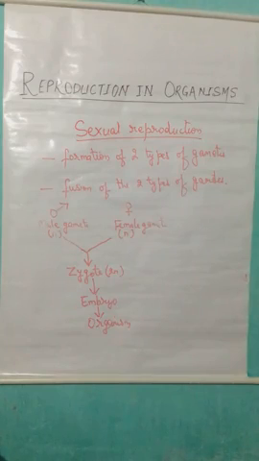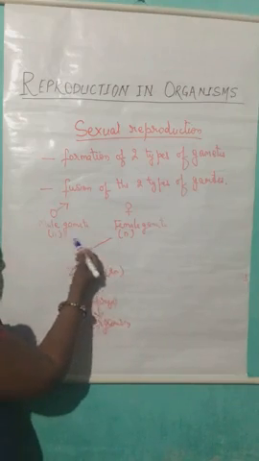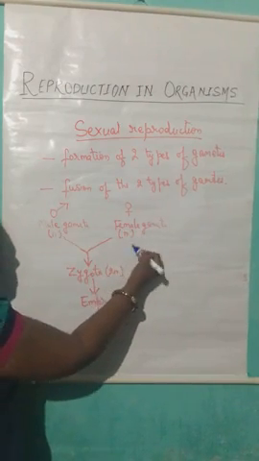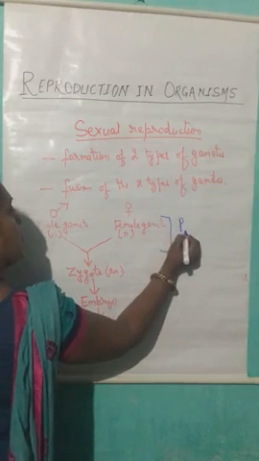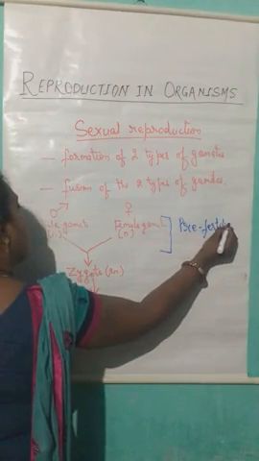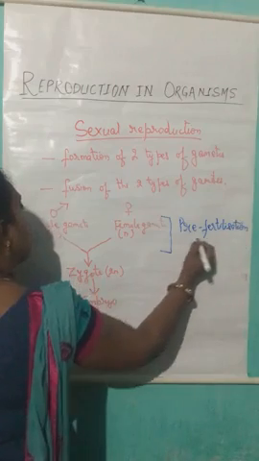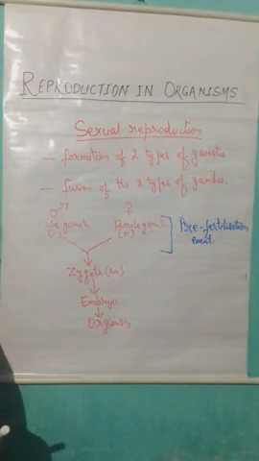Now, for our convenience, what have we done? We have divided the whole event into 3 different stages. The first stage, where the formation of the gamete and the transfer of the gamete takes place, is known as the pre-fertilization event. And during the pre-fertilization event, the formation of the gamete as well as the transfer of the gamete takes place.